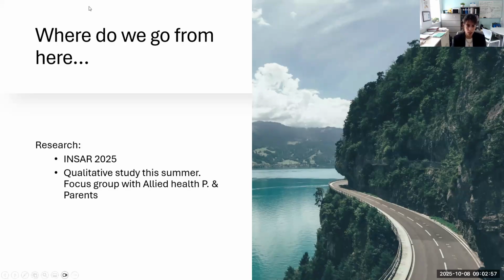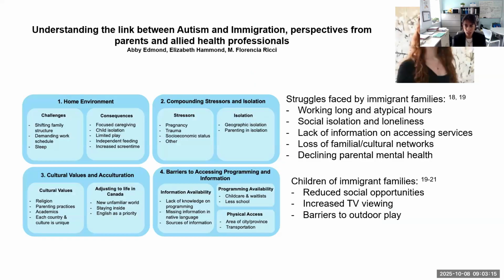Well, we were able to present these at an oral presentation at the International Society for Autism Research meeting in April. We moved a step forward, and we had a medical student working with us this summer. The purpose of that project was a very simple project where we interviewed 10 allied health professionals and 5 parents, because the question was, this is what research has found. We want to move the research forward. What are things that we should be looking at?